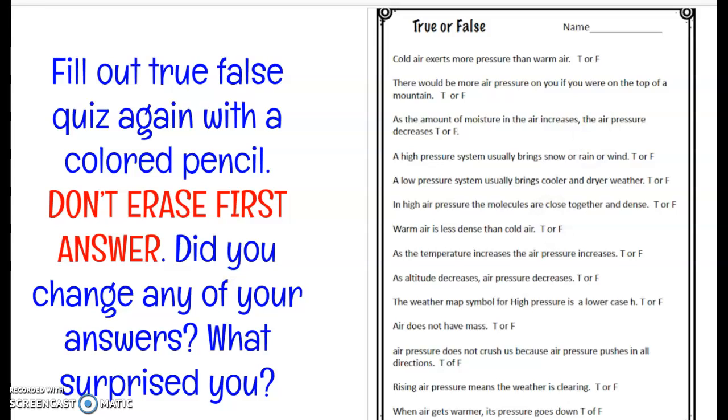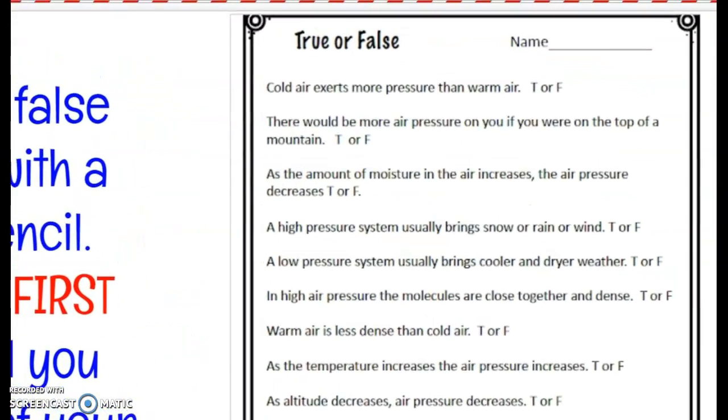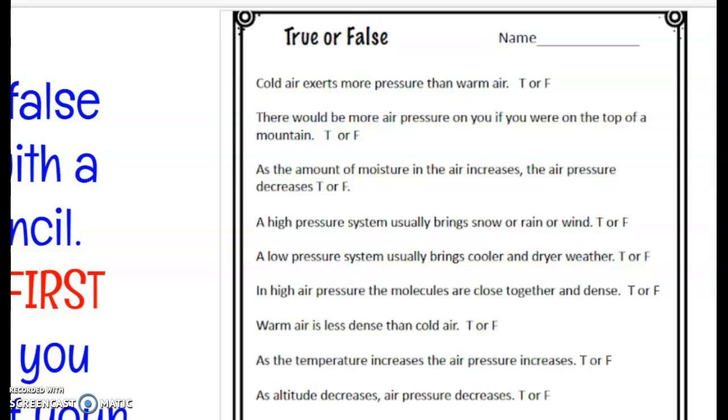Okay, let's look at this true false quiz a little bit closer and we'll go through the answers together. It says cold air exerts more pressure than warm air. That's actually false. High pressure is warmer air and low pressure is usually colder air. So in Eureka, we are higher up and we tend to have lower pressure and colder temperatures. And as you go down in the valley, they have warmer temperatures and higher air pressure. So it's all kind of related together.